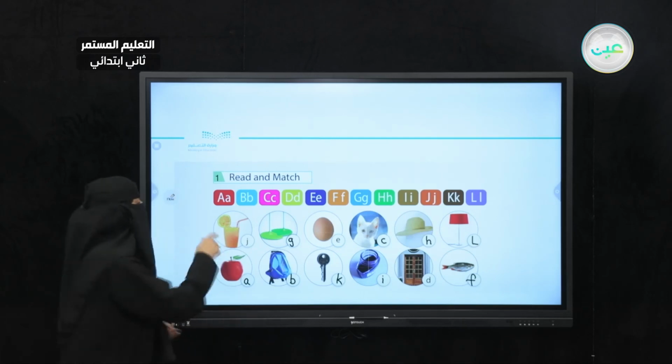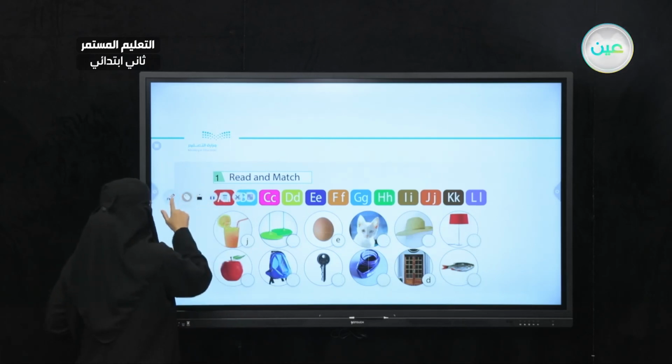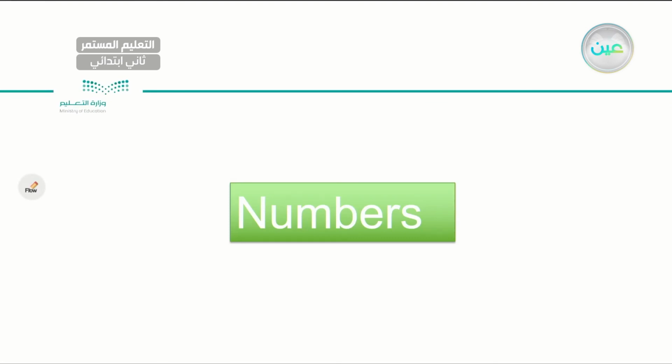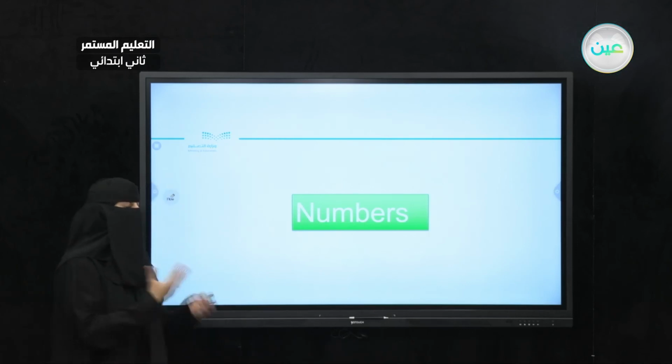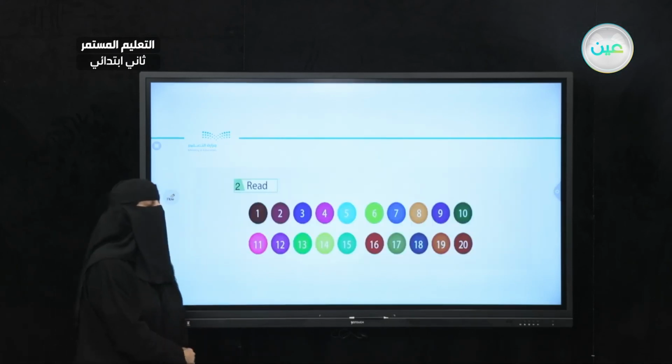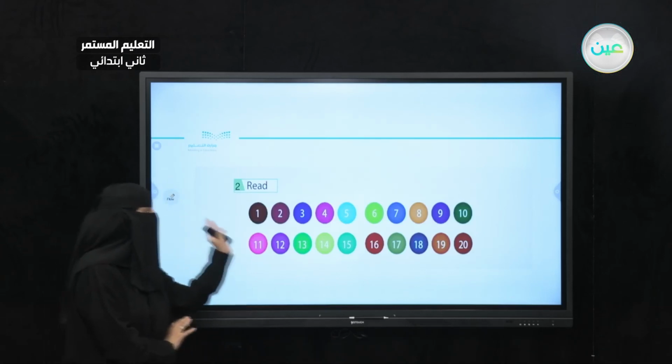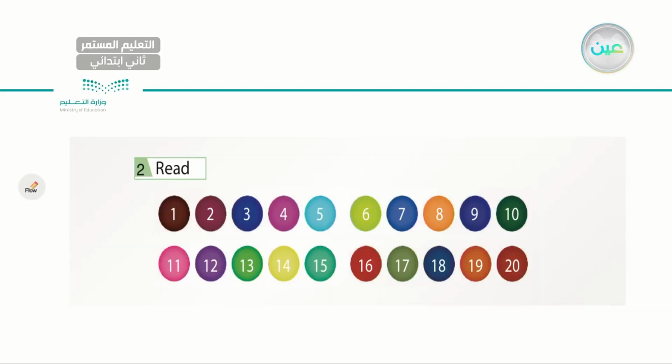And let's go ahead and go to the numbers now. Here, let's revise the numbers. I will be doing this also in the next lesson, but let's try to do it now in a hurry. Here I have all the numbers we've learned so far, starting from number 1 till number 20. So let's go ahead and read. I have number 1, 2, 3, 4, 5, 6, 7, 8, 9, 10, 11, 12, 13, 14, 15, 16, 17, 18, 19, and 20. Very good.